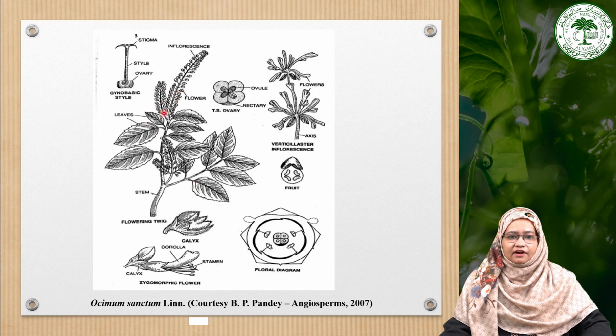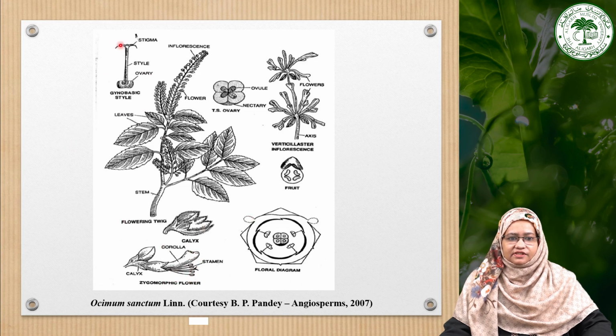Then if you see the flowers, their inflorescence is particularly the verticillaster type of inflorescence. As you can see, one inflorescence, which is enlarged here, is showing the verticillaster inflorescence, which is a modified cymose. And if you see the flowers, they are typically zygomorphic, and there is a calyx, and this one is the corolla. So this is the calyx, and the corolla has a two-lipped bilabiate structure.